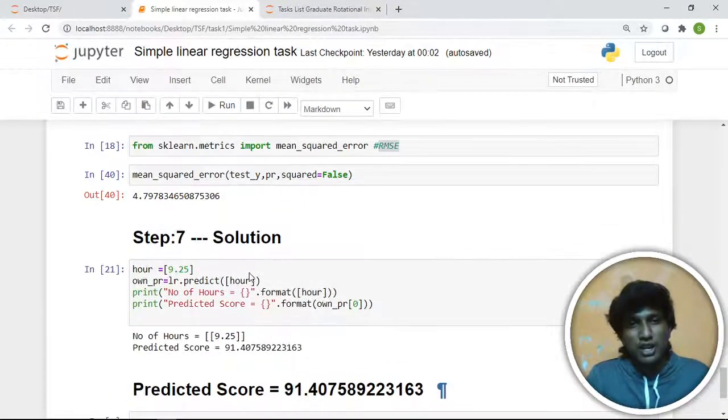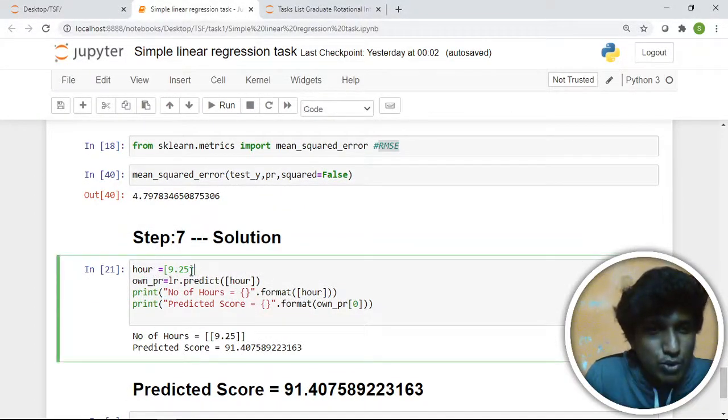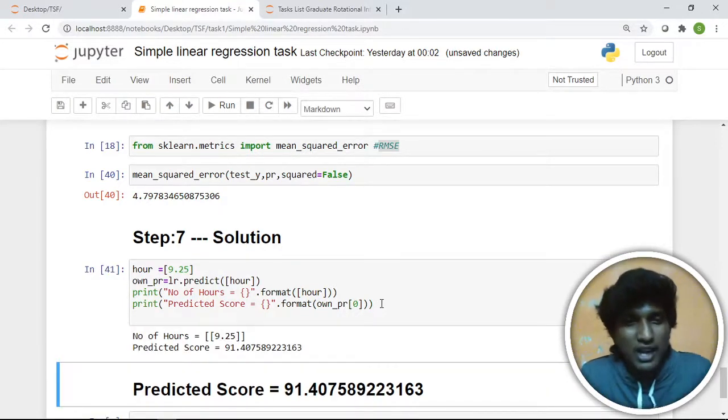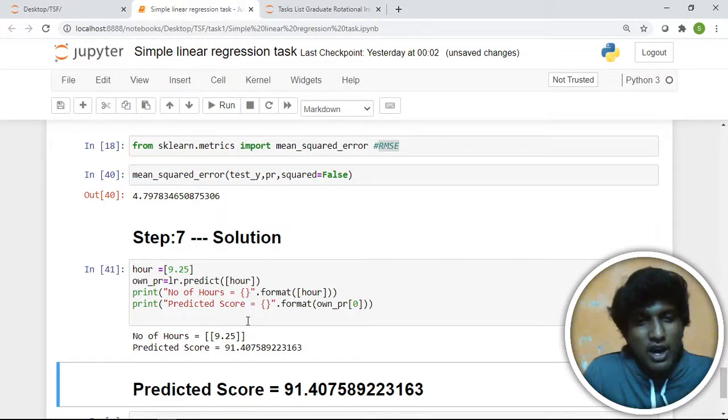Our algorithm will predict for R equal to 9.25 hours, and our prediction is LR dot predict, and we call that value R here. Now we are just printing that R in the code. Boom. Our algorithm predicted that for 9.25 hours studied, the score will be 91.40 and 75 and goes on.